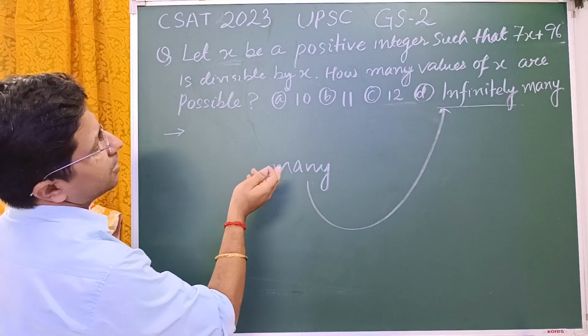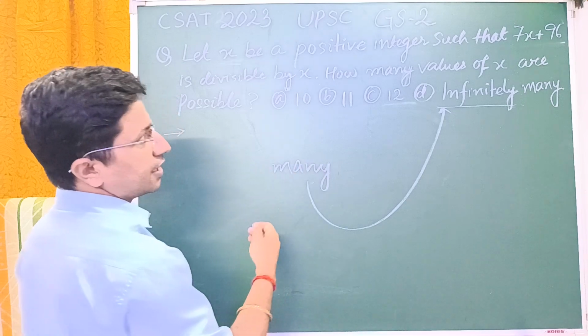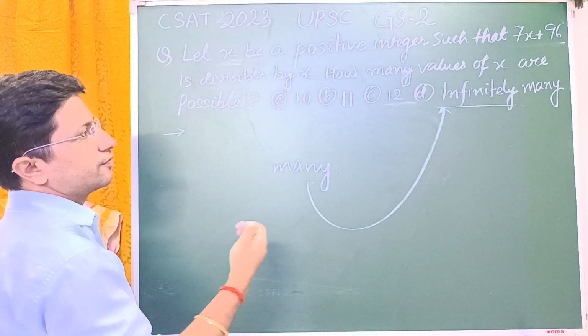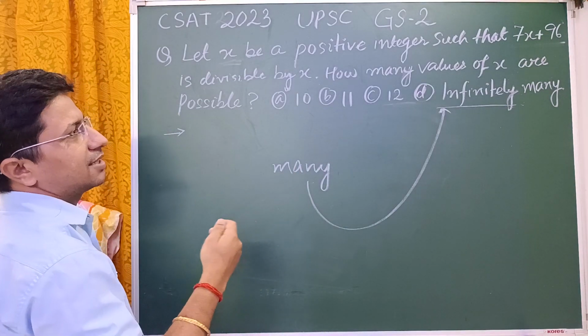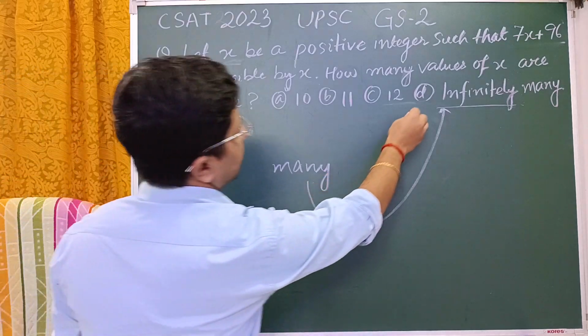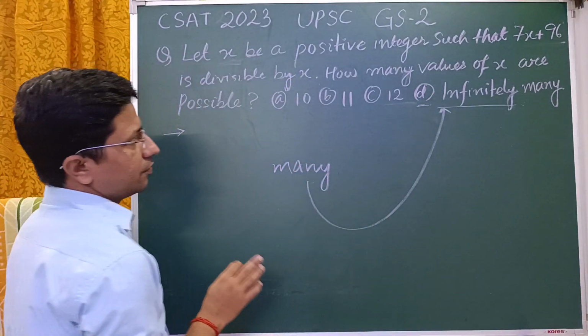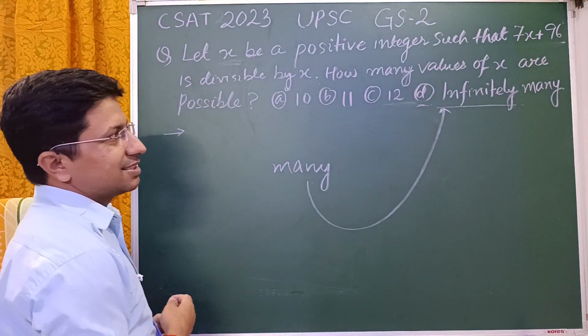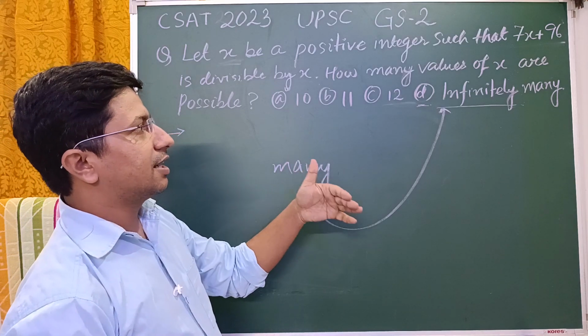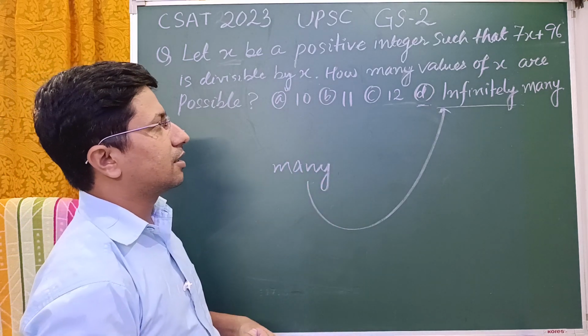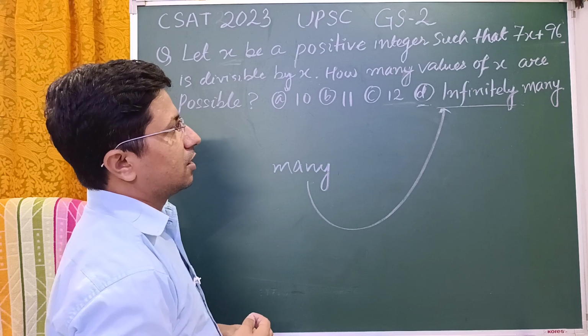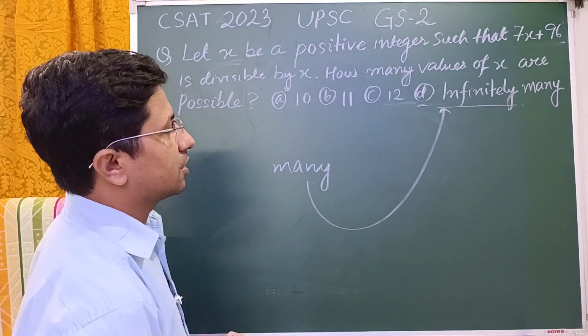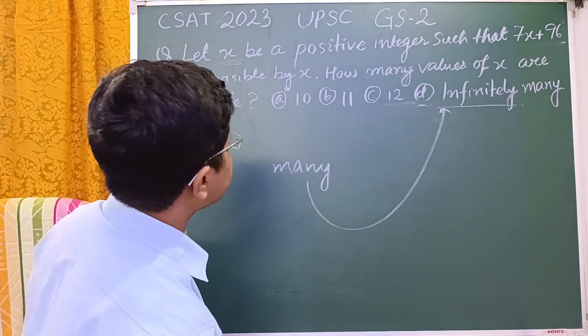So probably 7x plus 96, if x can assume any number from 1, 2, 3, 4 up to infinity, may be the answer, which is wrong. In the mathematics section, answers like "infinitely many" are usually found to be incorrect. This has to be kept in mind.